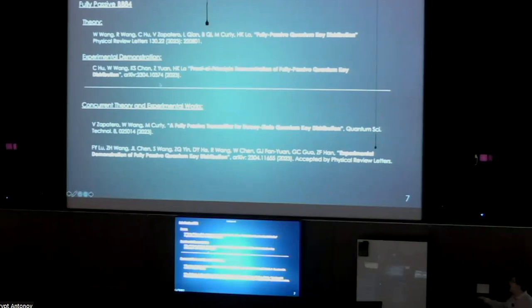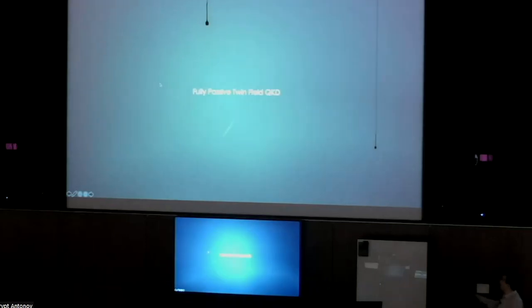Note that there are also some very nice concurrent theory and experimental works from the University of Vigo and also from the University of Science and Technology of China in Hefei. So now we'll go into the first section on fully passive TF QKD.